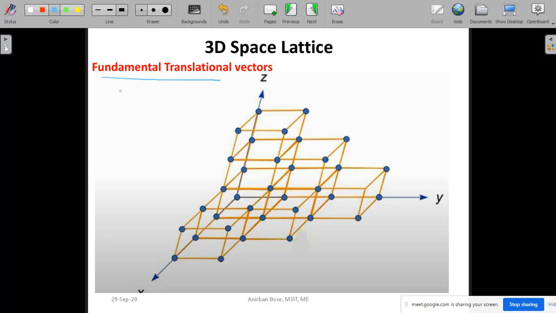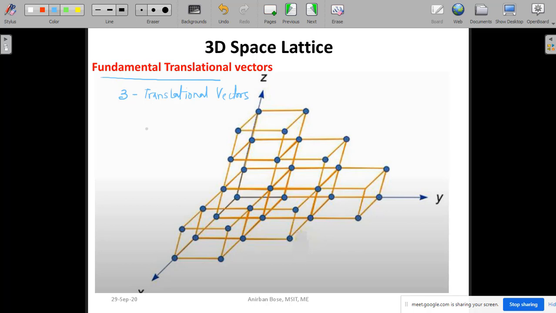Definitely 3 fundamental translational vectors are required. And what are the restrictions here?